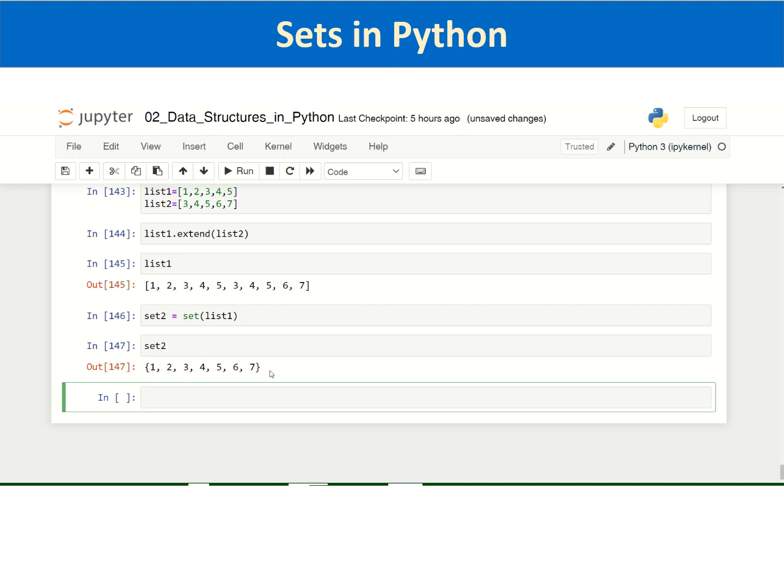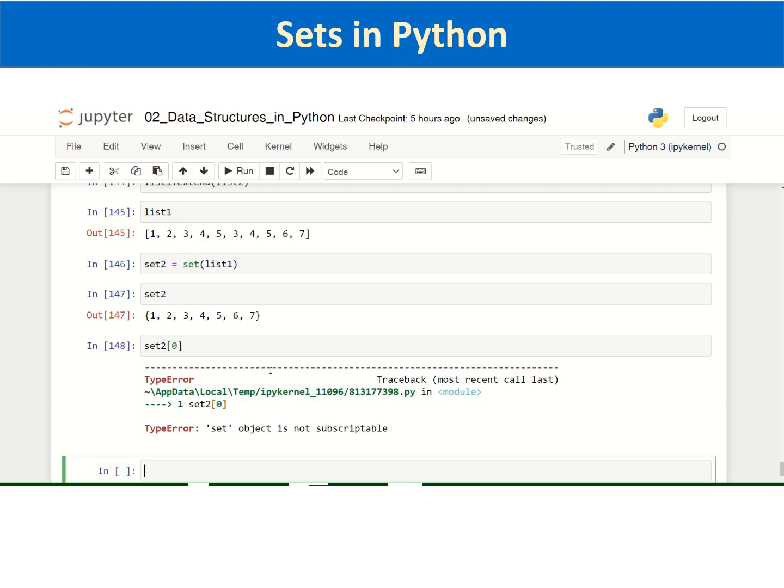Let us see if we can access any element of the set using the usual indexing, set2 of index 0. No, it is not. Indexing is not applicable to sets, which means you cannot take out elements from a set by passing an index. So that is about creation of sets.